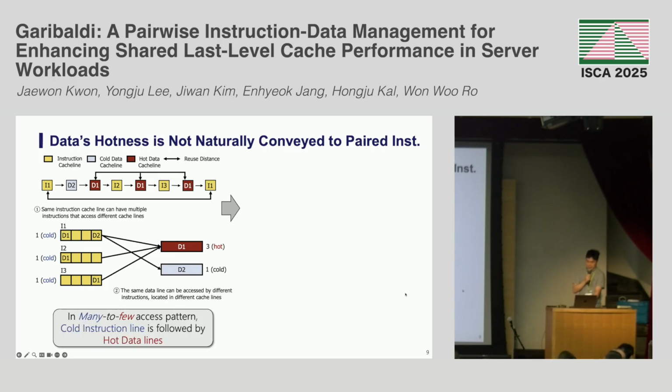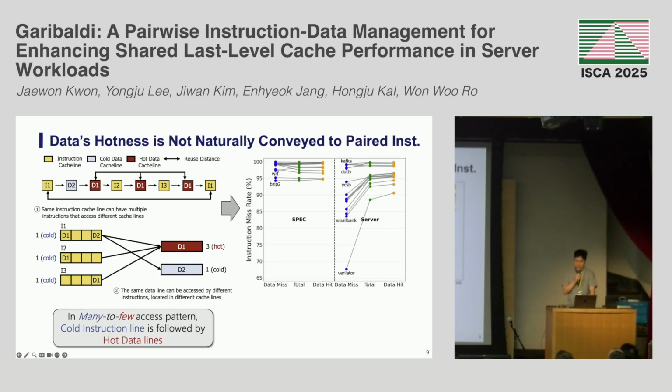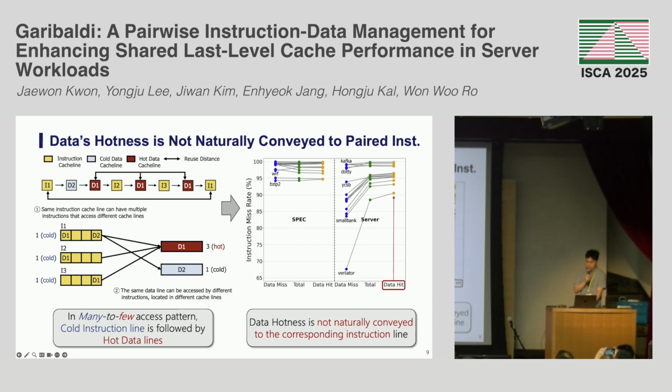For these reasons, in a many-to-few access pattern, cold instruction lines are followed by hot data lines. This is problematic because even the hot data access depends on fetching cold instruction lines to trigger it. To examine this relationship, we analyze the miss rate of instruction cache lines based on whether their associated data lines result in hits or misses. Surprisingly, the instruction miss rate associated with hot data access is higher than that associated with cold data access in almost all server workloads. That means data hardness is not naturally conveyed to the corresponding instruction line.